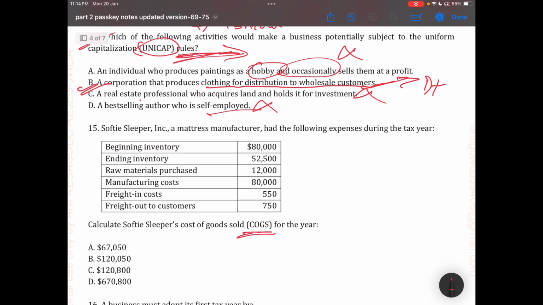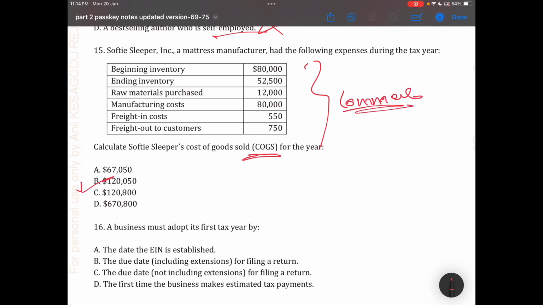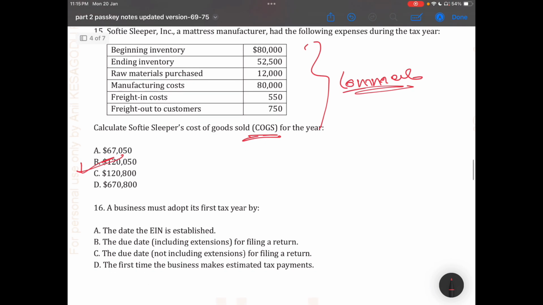Again, the concept on COGS. I'll directly mark the answer. Please ask for an explanation in the comments. The correct answer is 1,205. Please ask for an explanation in the comments.